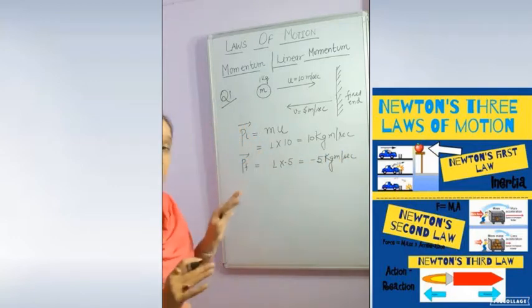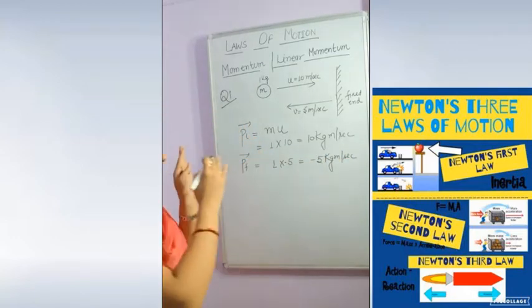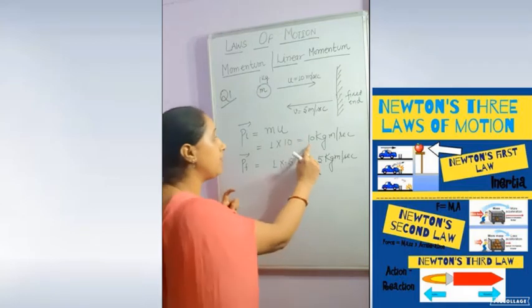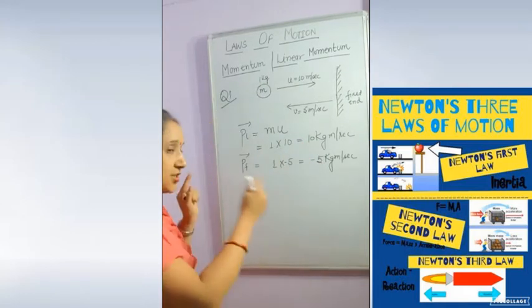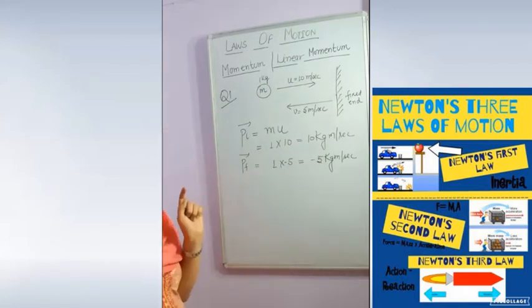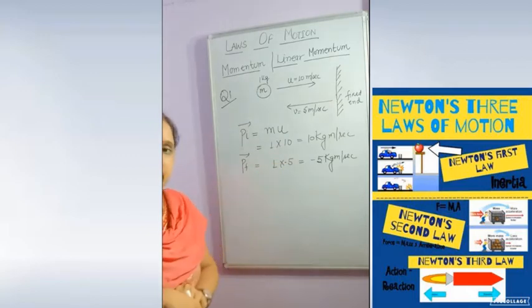From this it is clear that initially it was going in the positive direction, so momentum value is this. Negative direction means final momentum will be minus 5 kg meter per second.